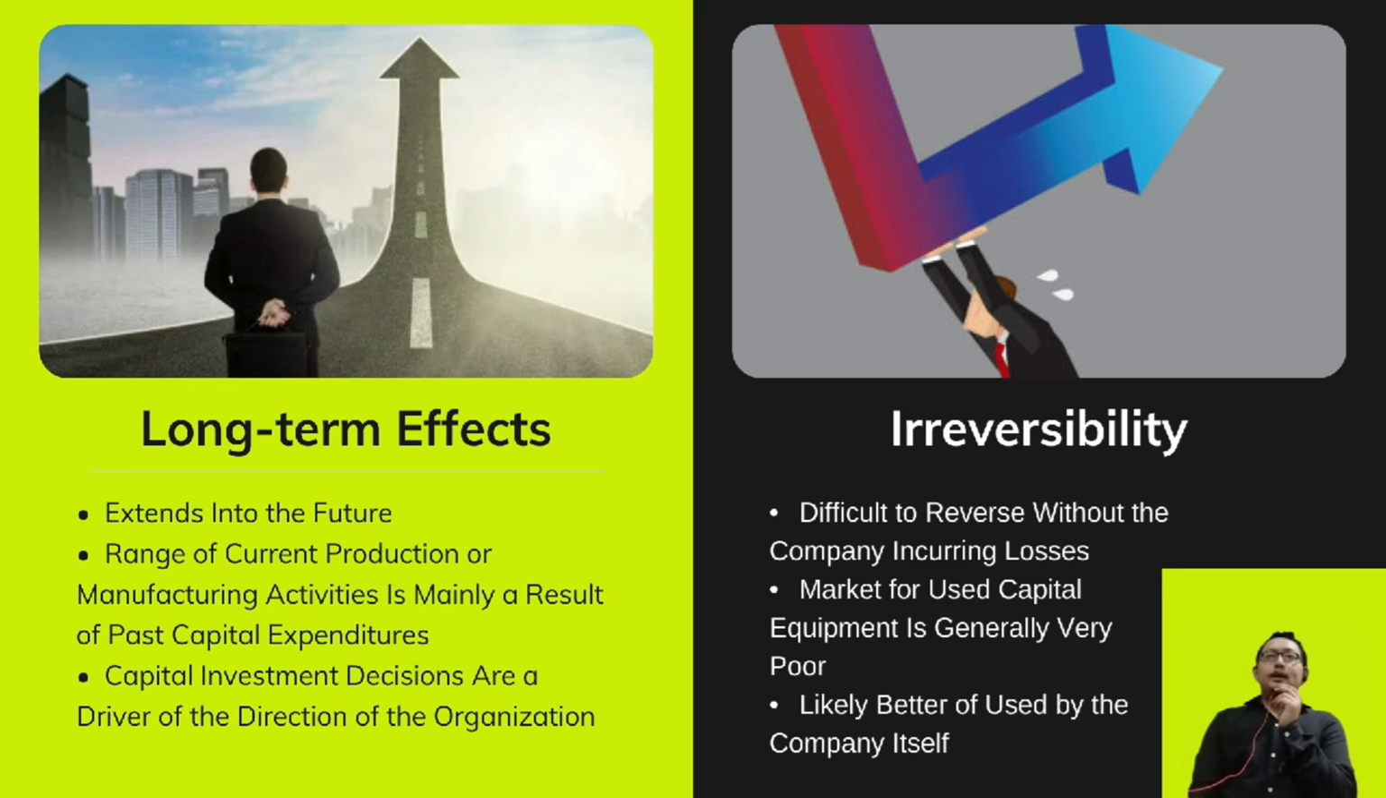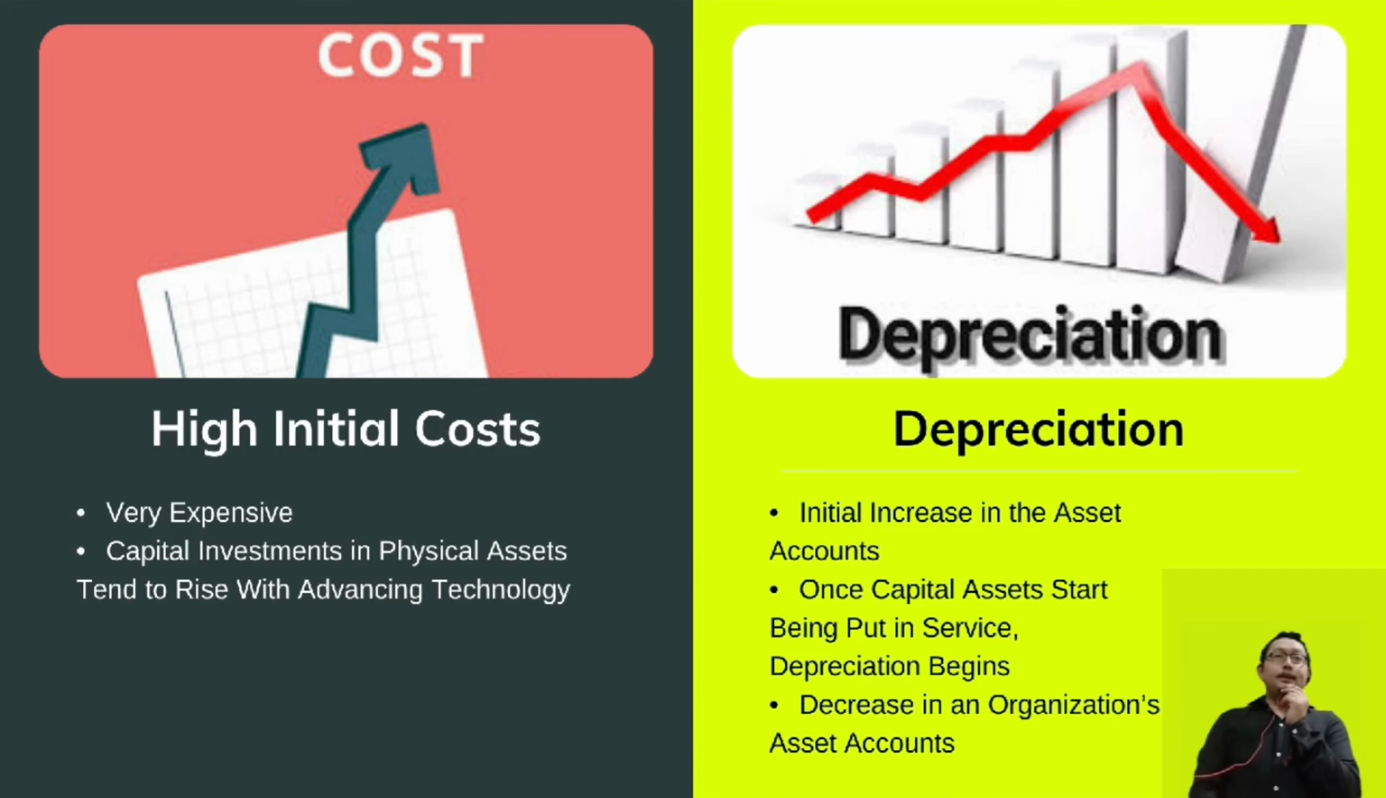Besides that, the market for used capital equipment is generally very poor, which means acquired assets are likely better off used by the company itself. Then, the third important point is high initial cost. Capital expenditures are characteristically very expensive, especially for companies in industries such as production and manufacturing. Capital investment in physical assets like buildings and equipment offers the potential of providing benefits in the long run, but will need a harsh monetary outlay initially.